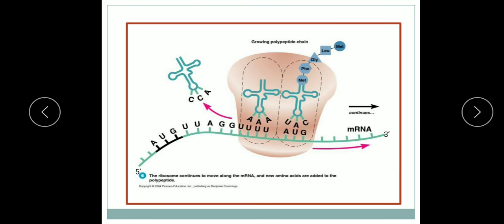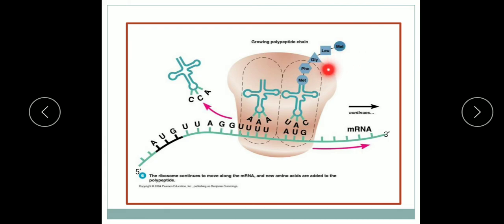So on this mRNA, the information is read and the tRNA comes and attaches at the A site, then is translocated to the P site, and the peptide bond forms between the amino acids.